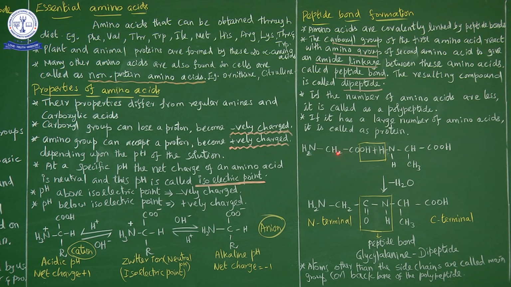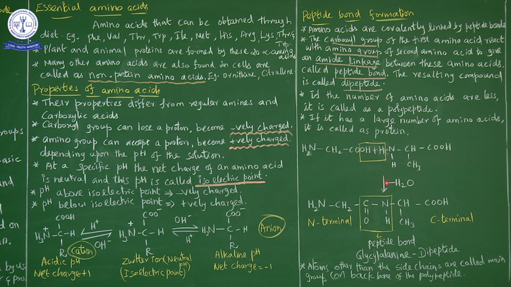This is the first amino acid, glycine. The second one is alanine: glycine, alanine. So what have we seen? The carboxyl group of the first amino acid. Amino acids are bifunctional molecules, with both an NH2 group and a COOH group present. So the carboxyl group of the first amino acid reacts with the amino group of the second amino acid. The second amino acid is alanine, so the alanine's amino group.